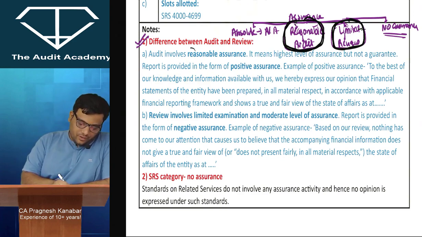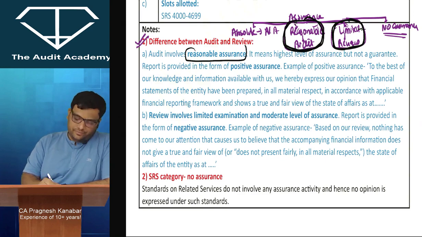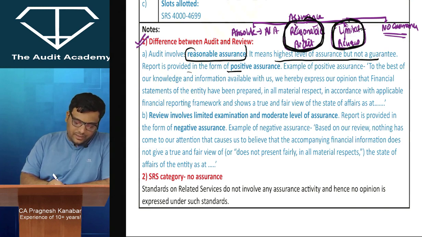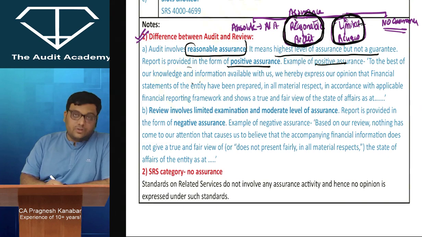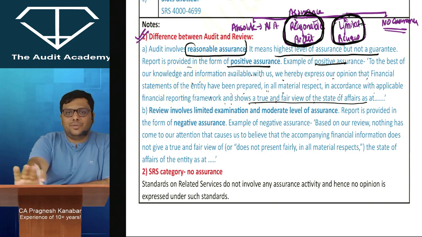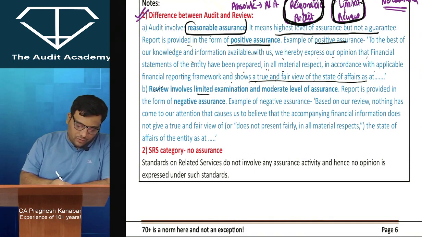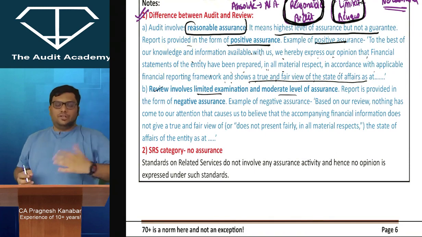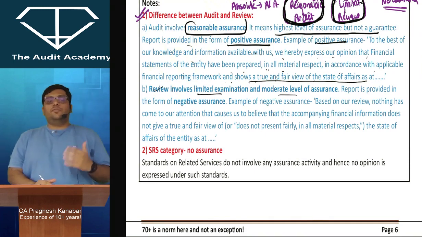Look at this. Audit involves reasonable assurance. It means highest level of assurance but not a guarantee. Report is provided in the form of positive assurance. Example of positive assurance: to the best of our knowledge and information available with us, we hereby express our opinion that financial statements of the entity have been prepared in all material respects in accordance with applicable financial reporting framework and shows a true and fair view of the state of affairs. Basically, we are clearly saying that these financial statements show a true and fair view. Review involves limited examination, moderate level of assurance. Report is provided in the form of negative assurance.